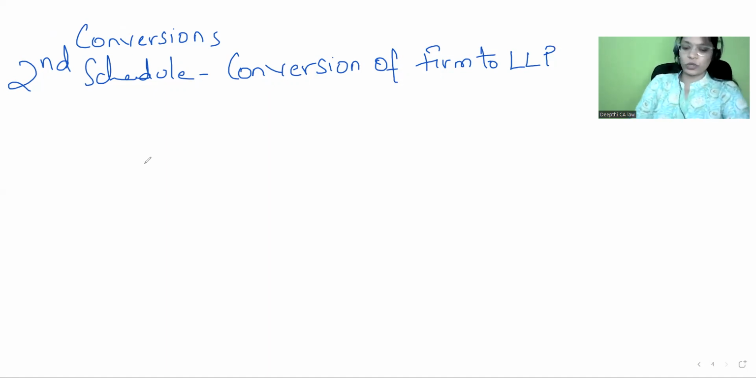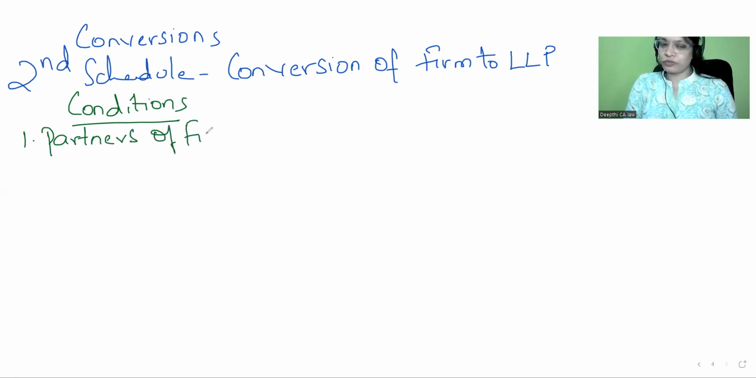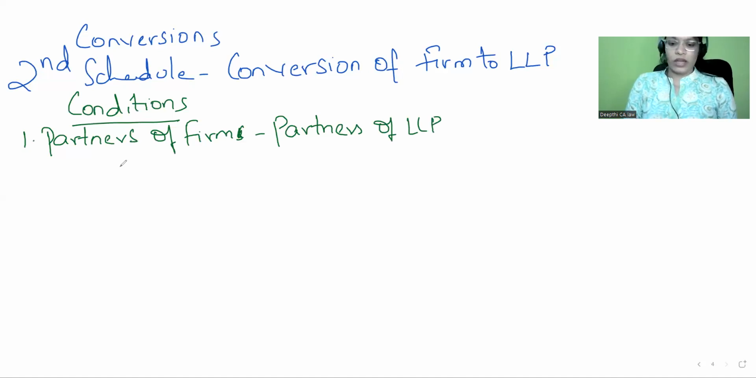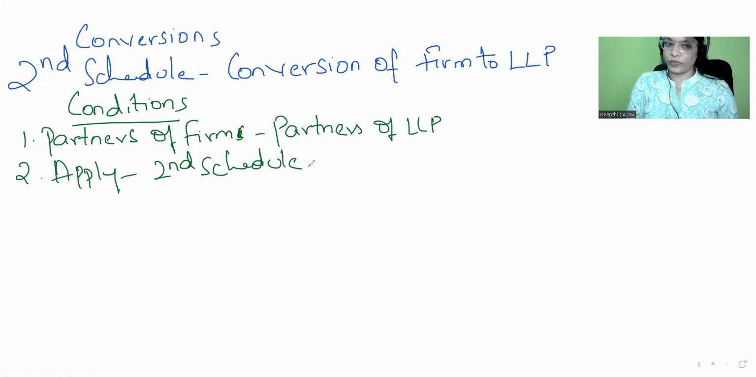So when you're converting a firm to LLP, there are conditions you have to follow. Okay. What are those conditions? The first condition is whoever are the partners of your firm, partners of firm will act as partners of LLP. That is first condition. Okay. And second one is partners are bound to apply provisions whichever are given under second schedule. So these 2 conditions you have to follow. Next, what is the procedure? Procedure is very simple. First of all, you have to file a statement.